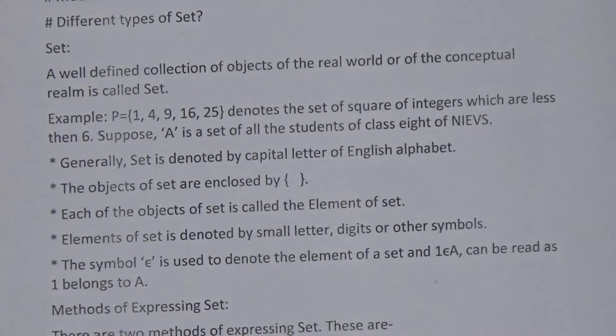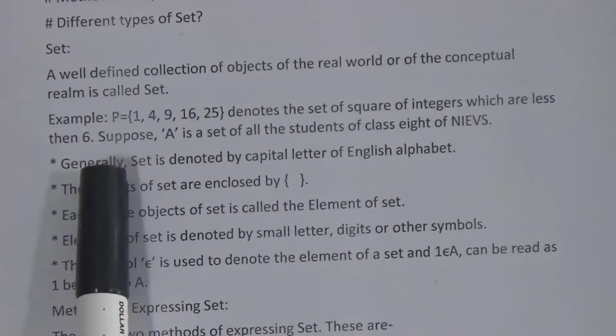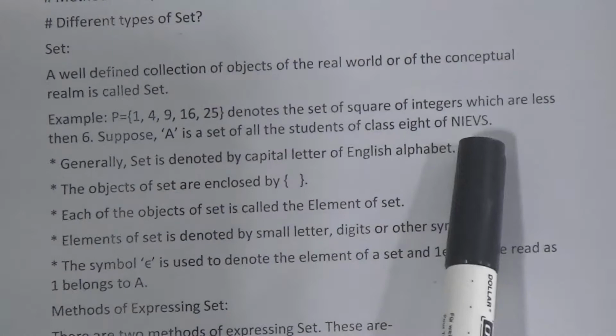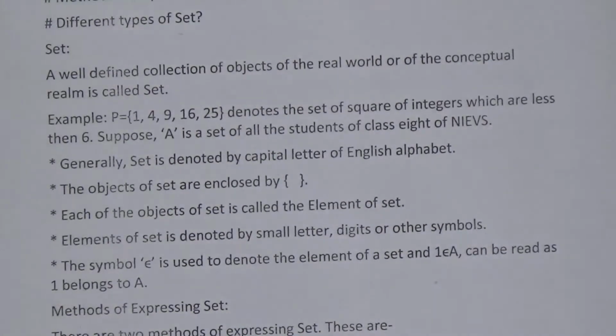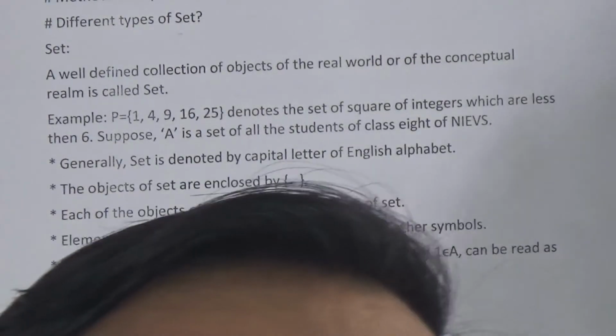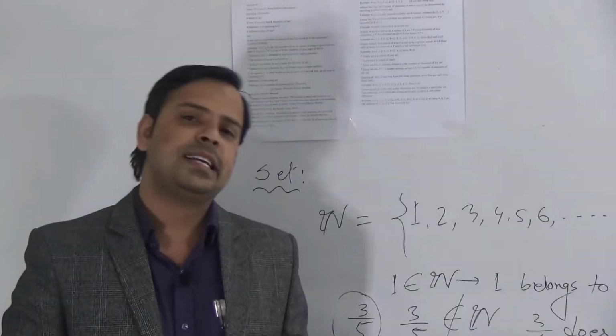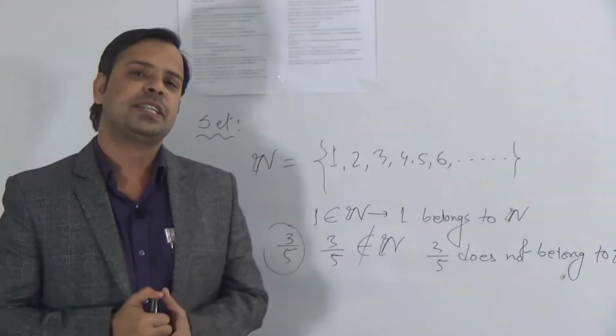Okay? And another example is given. Suppose A is a set of all students of class 8 of NIEVS. The elements or members of the set are all students of class 8 of NIEVS. It means National Ideal English Version School.